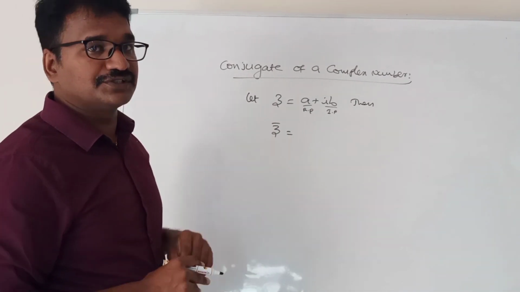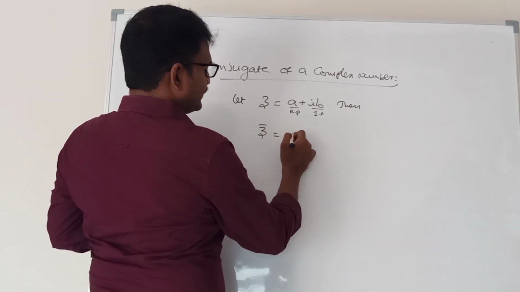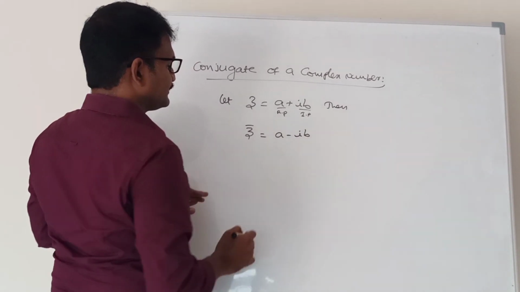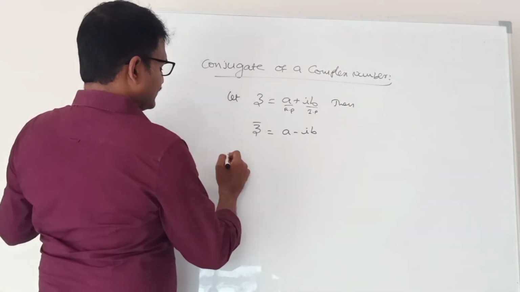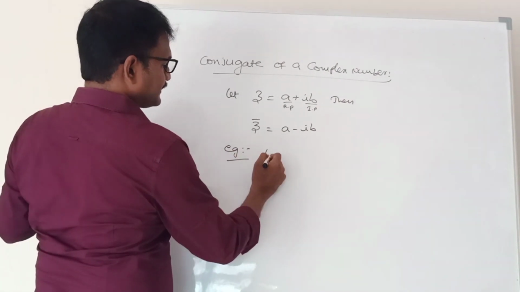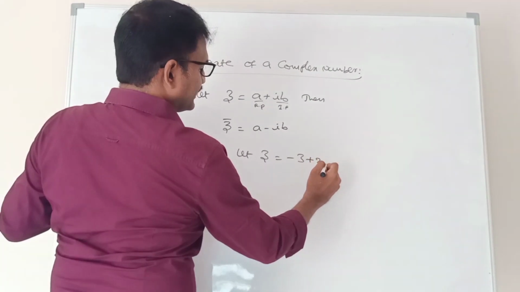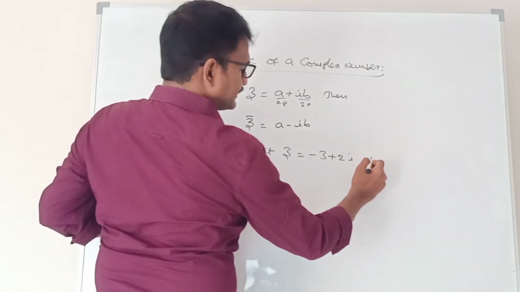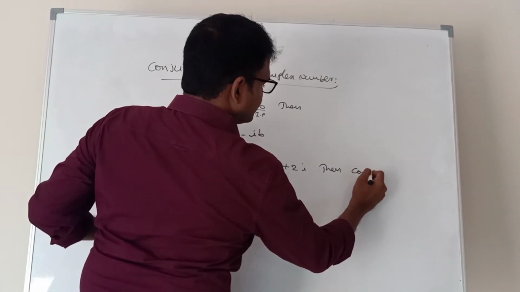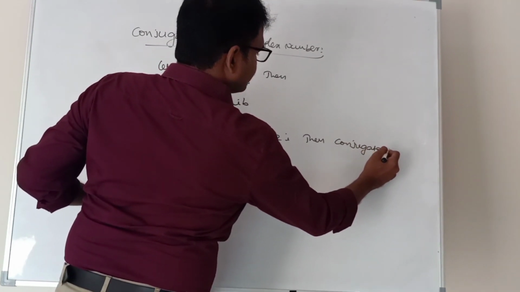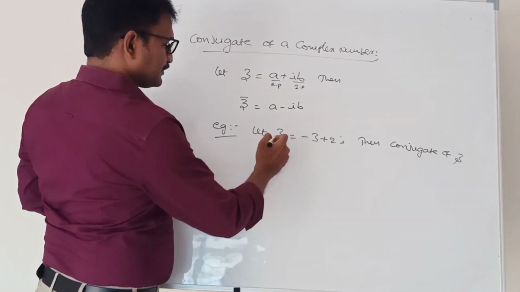Then it is called a conjugate of a complex number. So if z is a plus ib, then what is z bar? A minus ib. So this is called the conjugate of a complex number. Example, let z is equal to minus 3 plus 2i, then what is the conjugate?